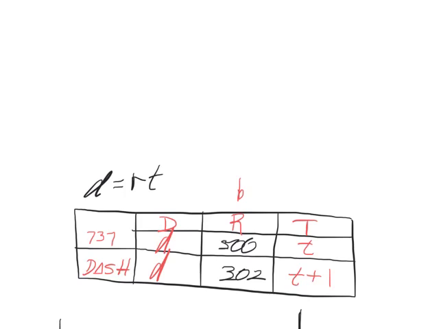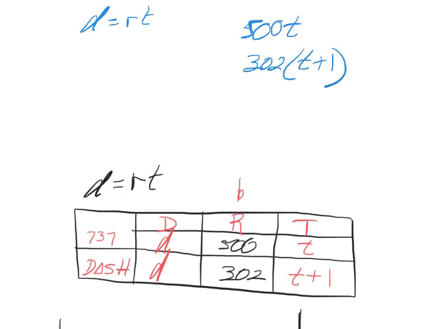Okay, so I move the graph down a little bit, and let's see what we have. We're using the formula d equals RT. So let's look at the RT of the 737. It's 500T. Let's look at the RT of the dash. It's 302 times (T plus 1). So the distance of that is 500T, and the distance of that is that. What did we say about the distances here?